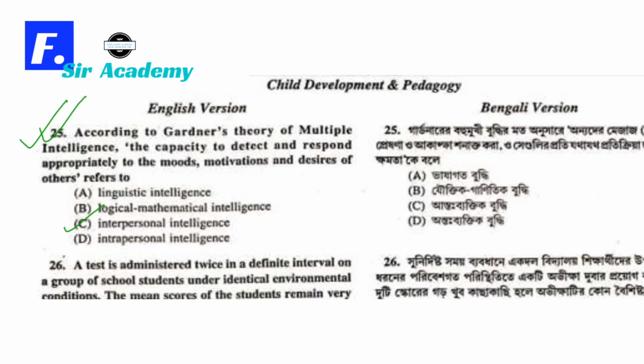Because inter is for other and intra is for self. Here the question asks about the desire of others, so it is interpersonal intelligence. If the question asks about the desire of self, then it will be intrapersonal intelligence. So the correct option is option C.